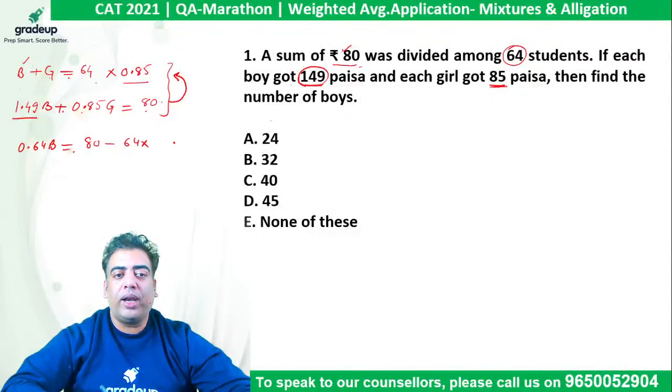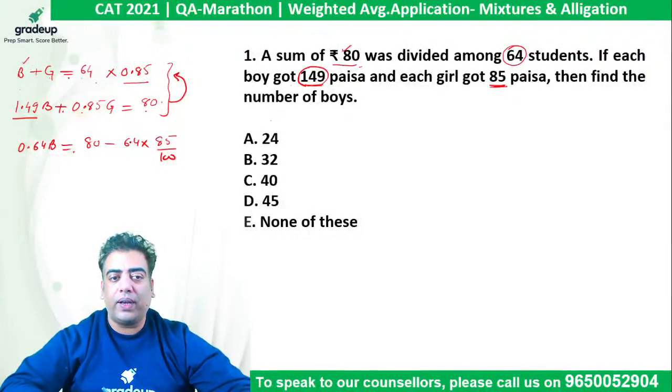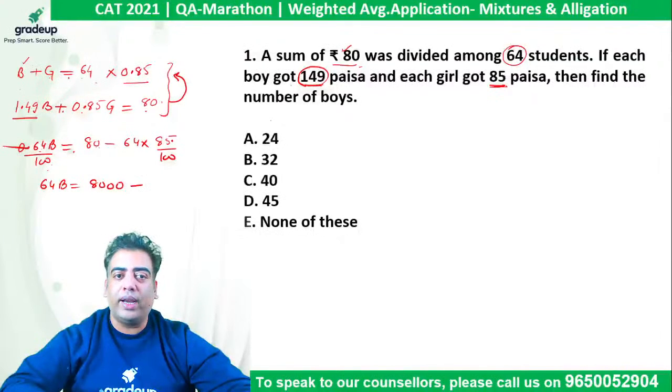I am writing 0.85 as 85 upon 100 so that we can cancel out the values and then simplify, right? So this 0.64 can also be written as 64 upon 100. So multiply throughout with 100. It gives me 64B equals 80 into 100, which is 8000, minus 64 into 85.